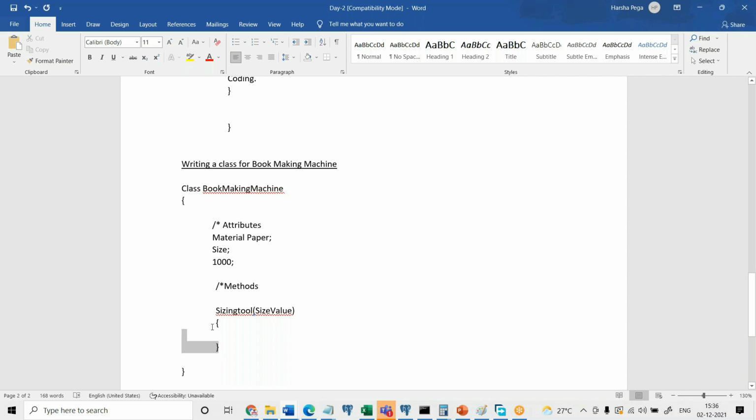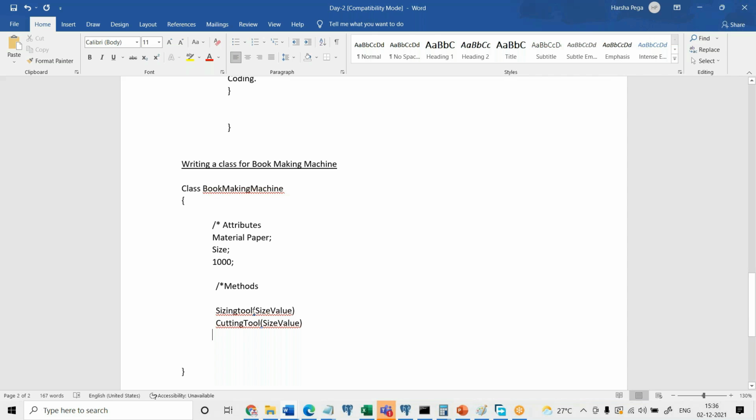I'm not going to take these particular braces. Okay, no need, we'll think about it later. Okay, next, what else are there? Cutting tool. So as per the input that it gets from the size value, it is going to cut. Again here also cutting tool, whatever the sizer is going to say, there itself the cutting tool is going to cut. And what else are there?